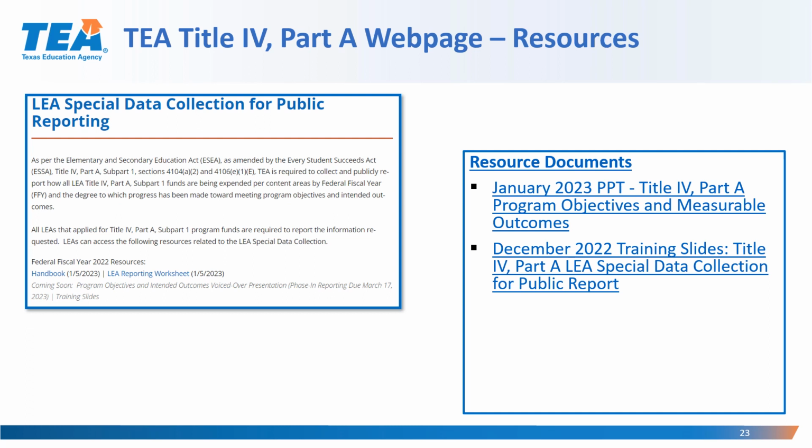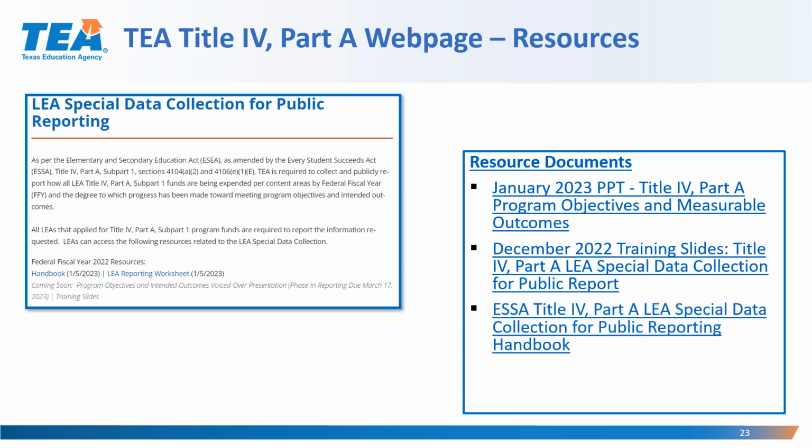That is a more detailed report of the entire process for Title IV Part A Special Data Collection. So if you have not attended that training live or have not reviewed the training slides, I urge you to review that presentation prior to completing the information in January through March in the WorkApp.